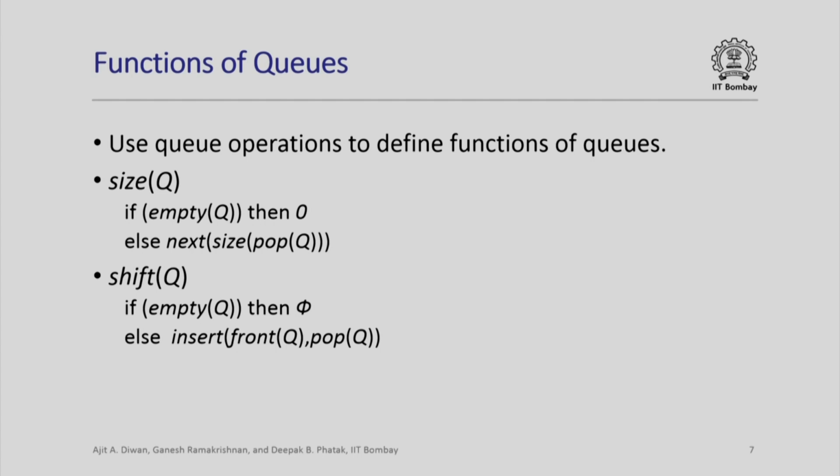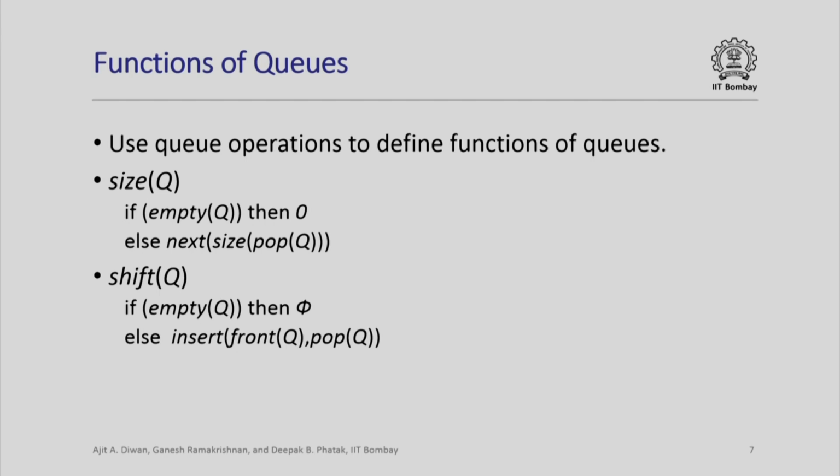So now look at a function like size of queue. If the queue is empty, or if empty queue is true, then the size is 0, else we remove one element from the queue. So we look at size of pop queue and return the next number as the size of the queue. This just says that pop queue reduces the size of the queue by 1.